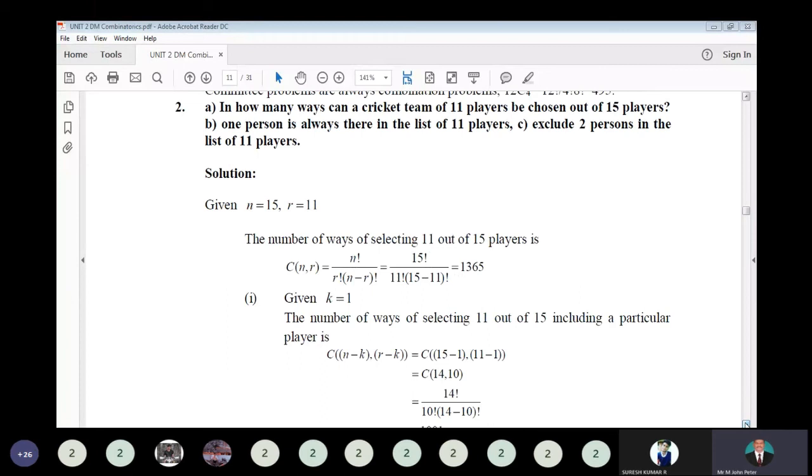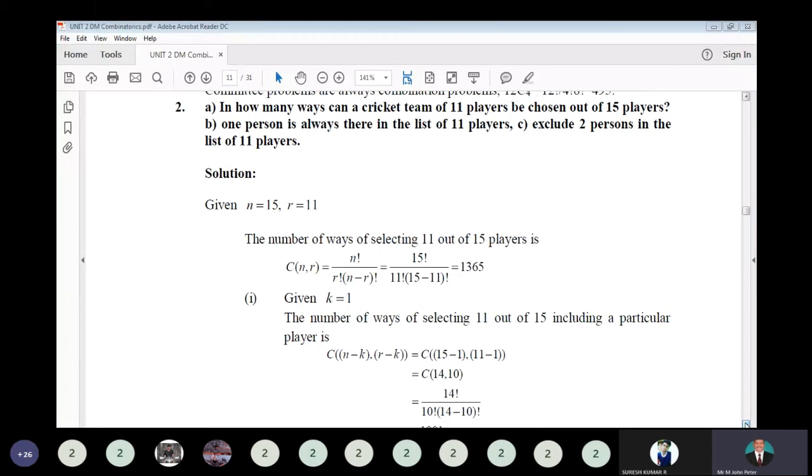So second one is one person is always there in the list of 11 players. So assuming like a captain. For a cricket team, the captain should always be in the selection. So hence one person you have to select compulsorily. So the remaining 10 persons only you have to choose from the remaining players. So that means you have to subtract one from the total as well as from 11.